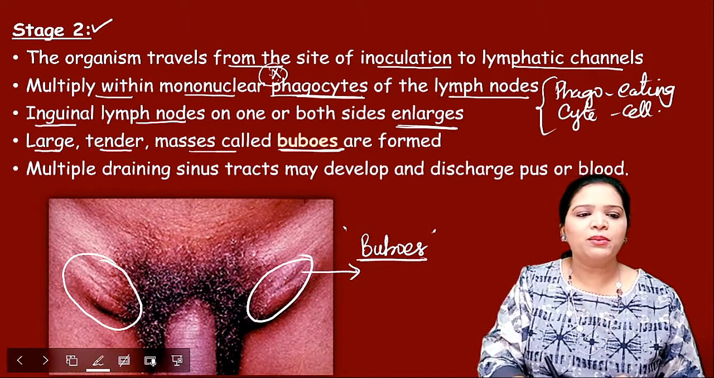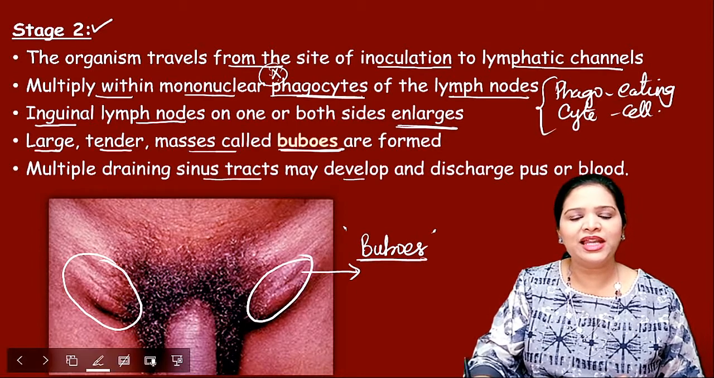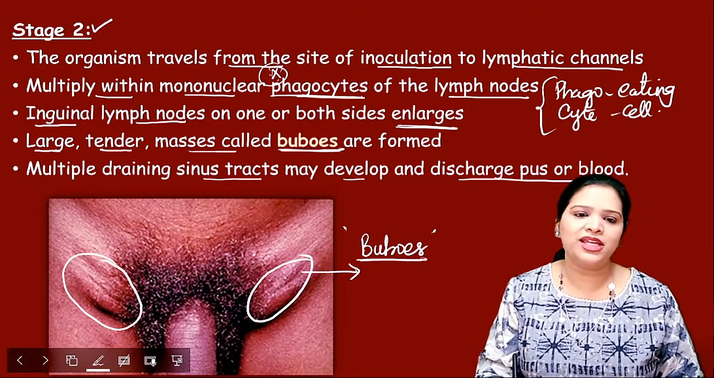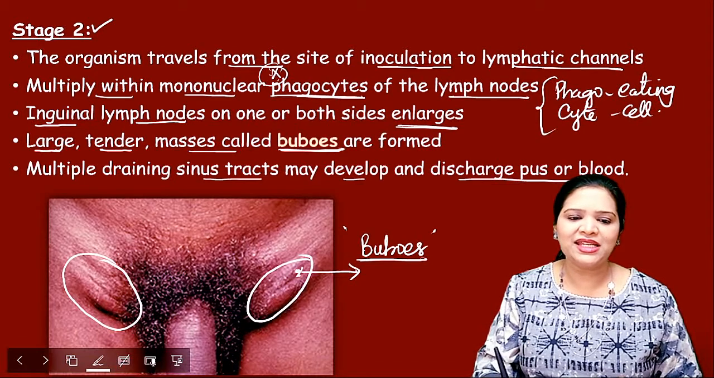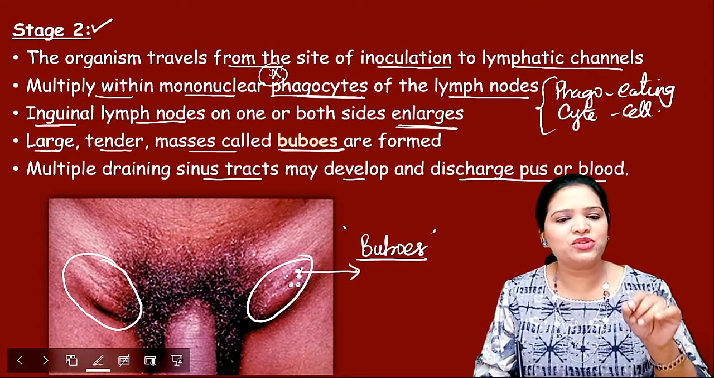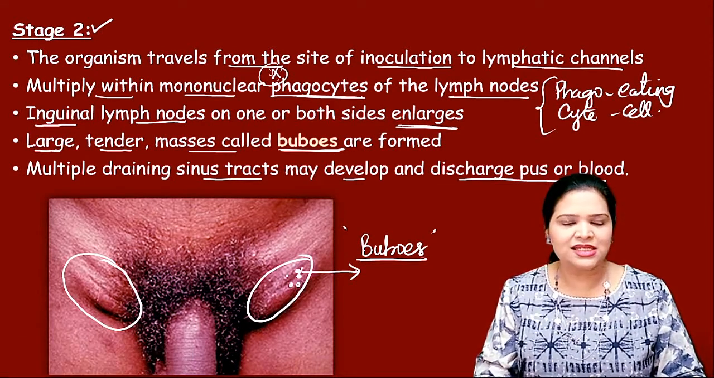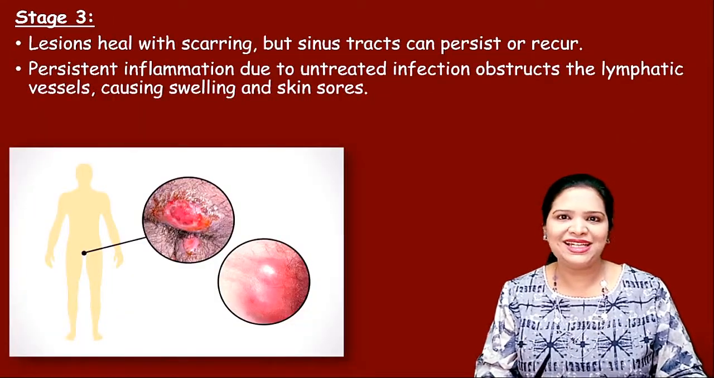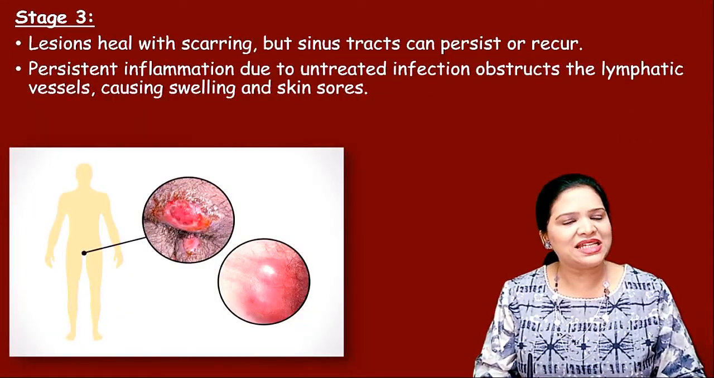Okay, so multiple draining sinus tracts may develop and discharge pus or blood. So later there will be sinuses. The small openings called sinuses will be there. So through the sinuses, pus or blood will be leaked out. Okay, so that was the second stage.